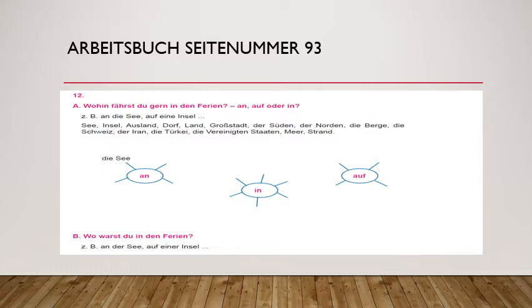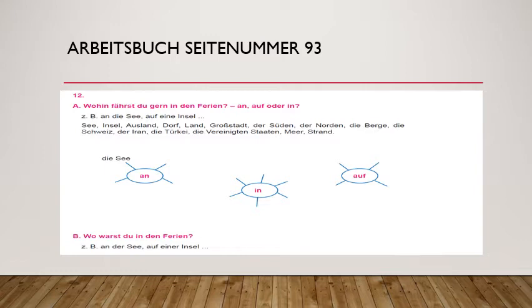So the first one is See. Ich fahre gern an die See. Always remember, for See you have to write an die See. Insel is island. Ich fahre gern auf eine Insel. For Insel always auf must be used.